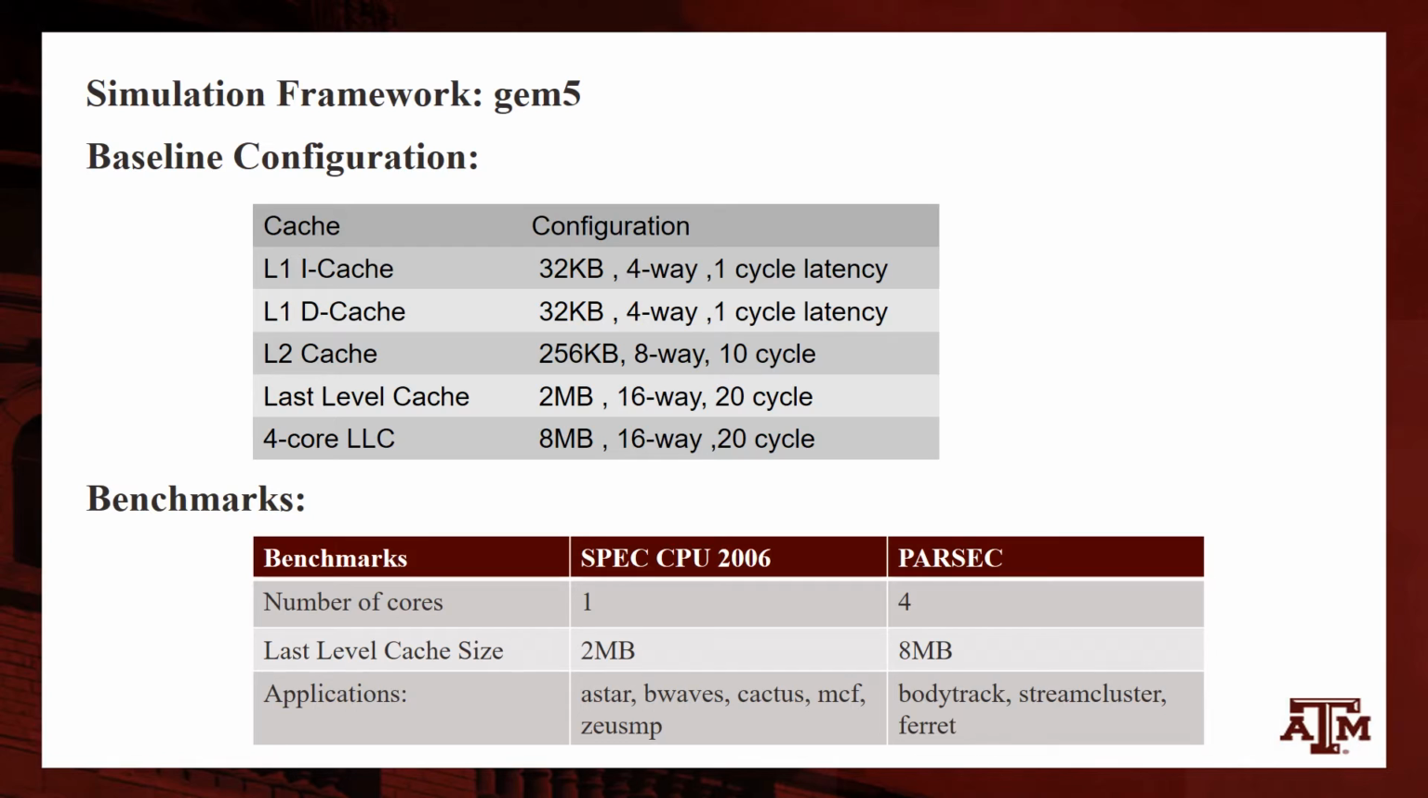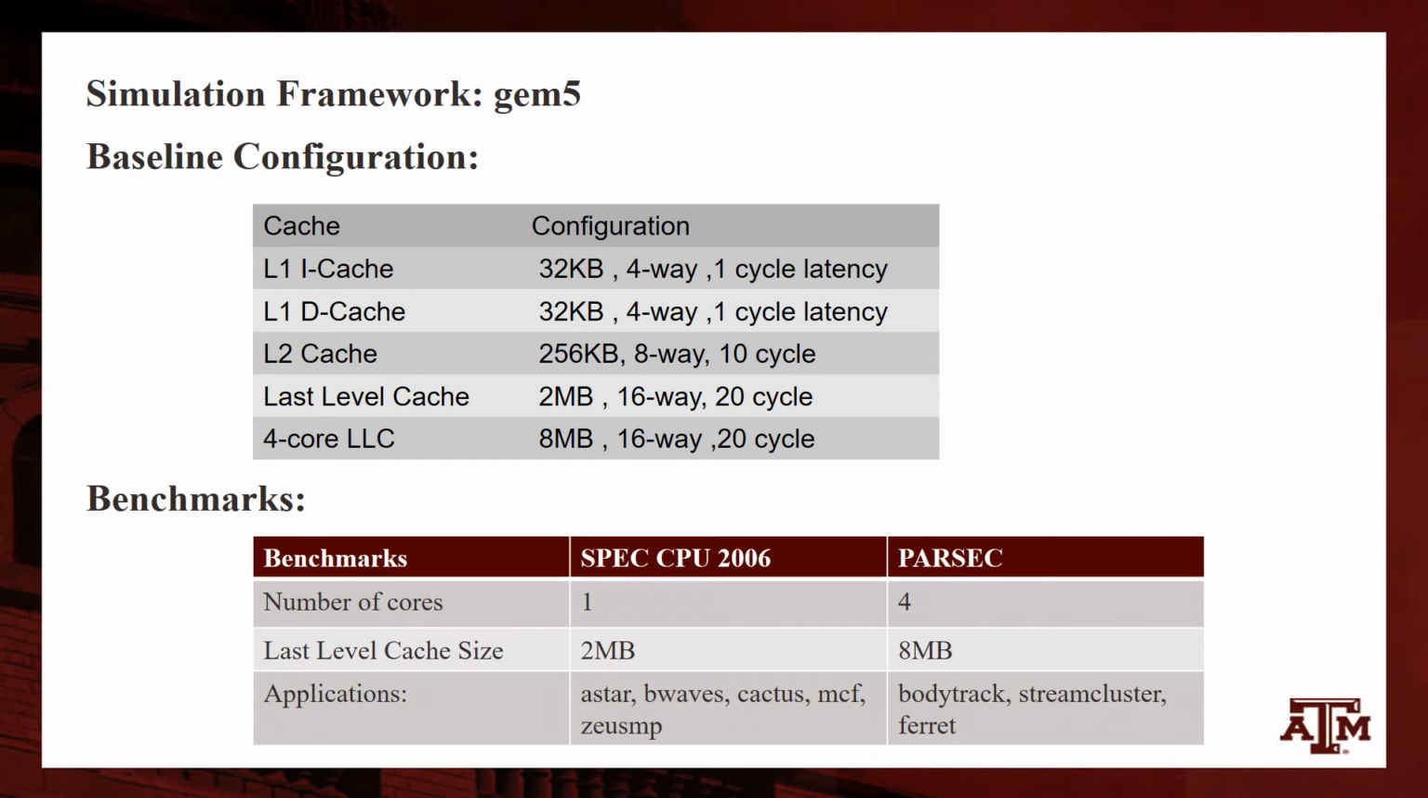We have used a 32 kilobyte L1 iCache and Dcache. Each is of 1 cycle latency and 4-way set associativity. L2 cache is 256 kilobyte, 8-way set associative and 10 cycle latency. The last level cache which we modeled in Gem5, L3, is 2 megabyte and 16-way set associative with 20 cycle latency. The benchmarks which we used in this project are SPEC CPU 2006 and PARSEC.